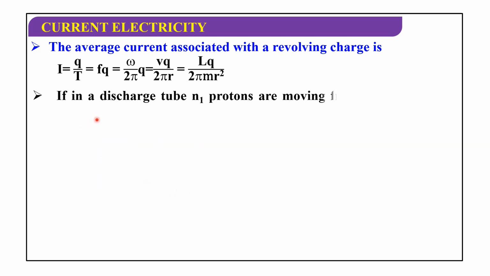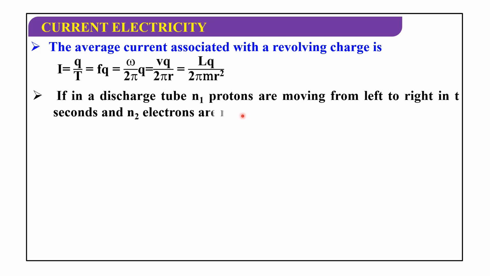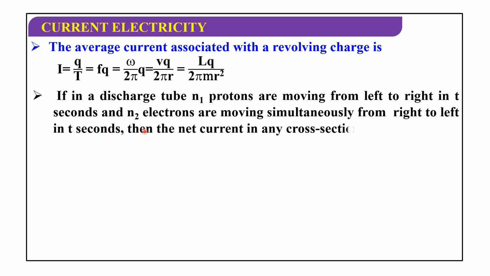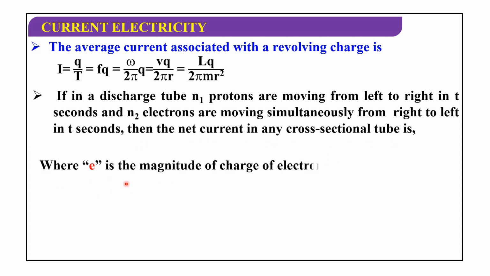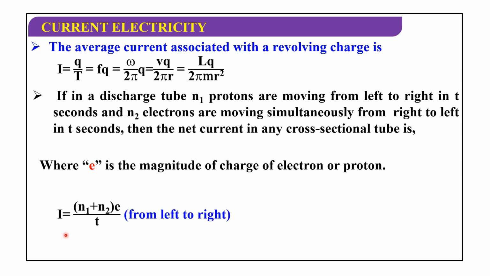If in a discharge tube n1 protons are moving from left to right in t seconds and n2 electrons are moving simultaneously from right to left in t seconds, then the net current in any cross-section of the tube, where e is the magnitude of the charge of an electron or proton, is I equals (n1 plus n2) e by t from left to right.